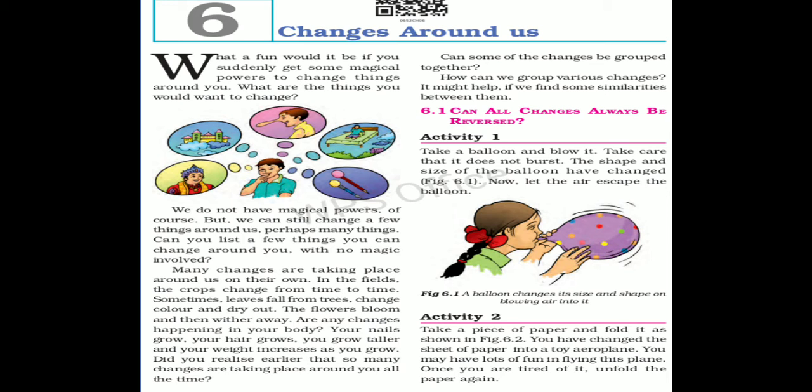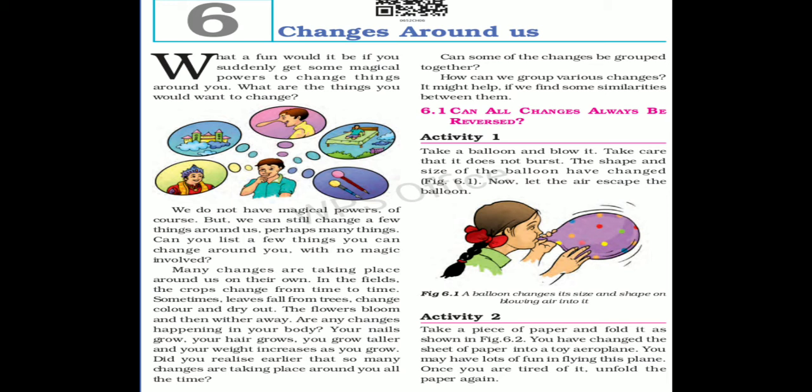Yes, we have observed so many changes around us. Some changes are beneficial to us, whereas some are harmful to us. We try to ensure that the beneficial changes take place faster, but the harmful changes are either stopped or made to go slow.